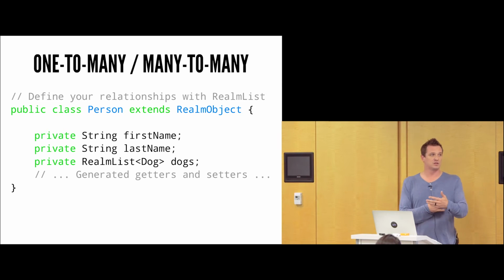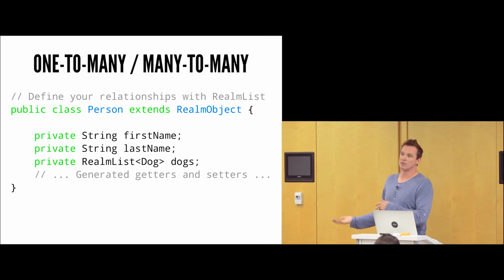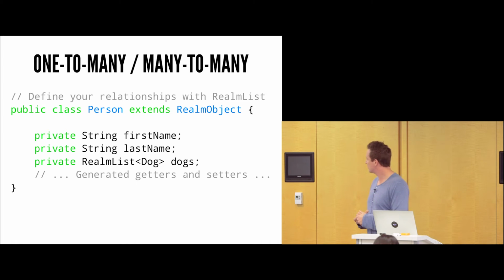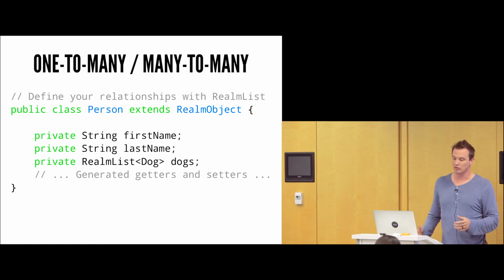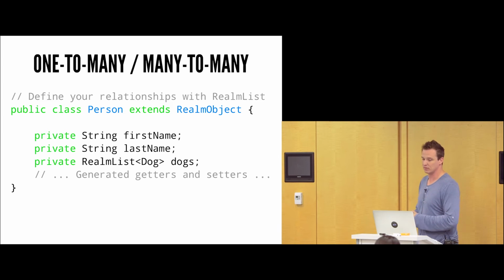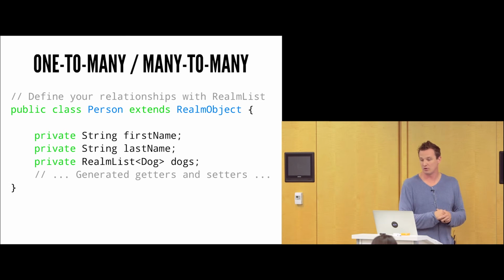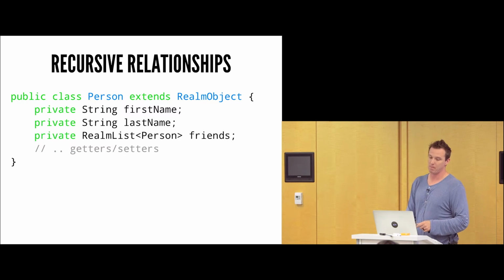But we also have situations where you want to reference many objects instead of just one. In that case, we need to use a RealmList. A RealmList, some type of glorified list, is just a list of dogs here. And Realm, with a bunch of helpers underneath, is going to be able to handle all of the relationships for us. So this person may have many dogs. And if I save many dogs, I can go ahead and retrieve these many dogs. This can all be automatically saved. And this is just a regular list too. So I could say dogs.add, and I could save that, and it would add another dog to the list, and I could remove and so forth.